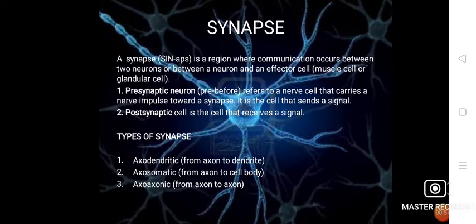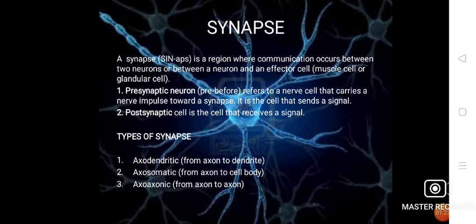There are two types of cells which show a synapse. Presynaptic neuron, that means a neuron that passes the signal first. It refers to a nerve cell that carries a nerve impulse towards a synapse, and it is the cell that sends a signal. And what is a postsynaptic cell? That cell which receives a signal from the presynaptic neuron.